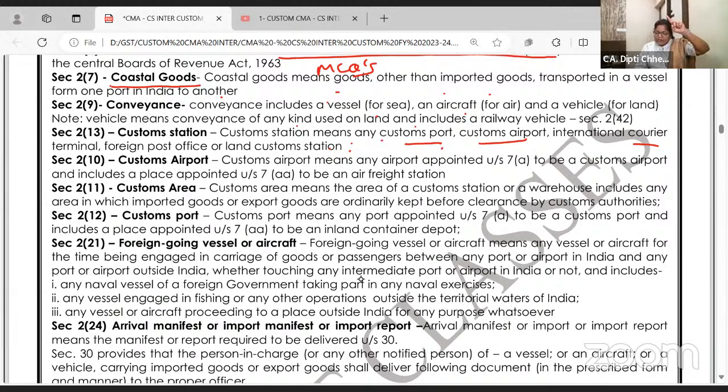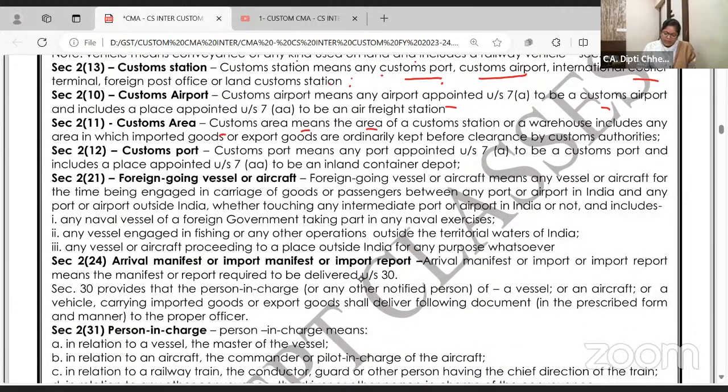Custom airport, for goods coming by airways. International courier terminal, goods that come by courier. Foreign post and so on. Custom airport means the same. Custom area, whatever is notified. Custom port, whatever the port area is. Okay, all this is just for reading.